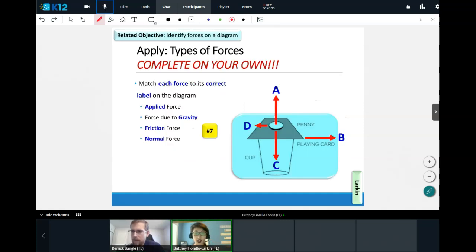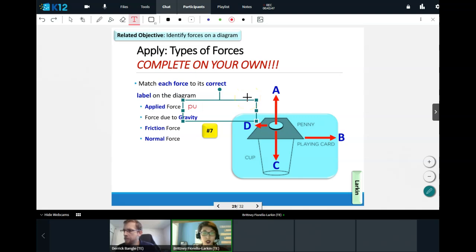This last question, now we just need to go ahead and take a look at what we've been practicing throughout the entire lesson and just go ahead and apply it. All right, so you need to go ahead and match each force to its correct label on the diagram, right? Applied force, remember that was our push or pull. The force due to gravity, remember that's an attractive force that pulls things towards Earth, right?